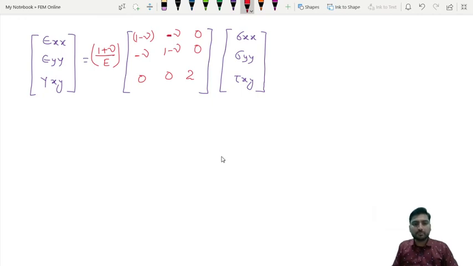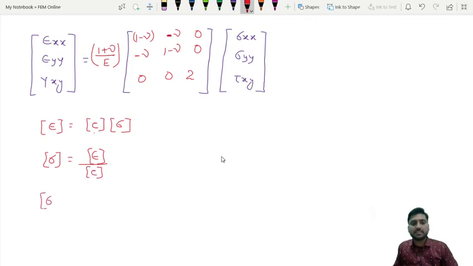And this can be compressed as epsilon matrix is equal to C matrix into sigma matrix. Now we want this in terms of stress, because when you solve the problem, you want the stress values. So the stress matrix is equal to C inverse into epsilon matrix, and this C inverse matrix is written as D matrix.